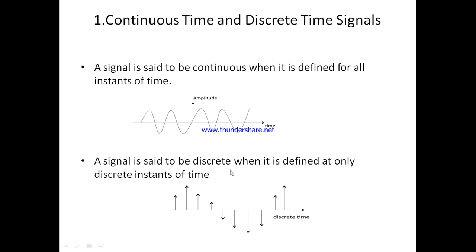Second one, discrete time signals. A signal is said to be discrete when it is defined at only discrete instants of time. That means the signal has amplitude only at some discrete instants of time. For all instants of time it does not have a magnitude. That is the discrete time signal.